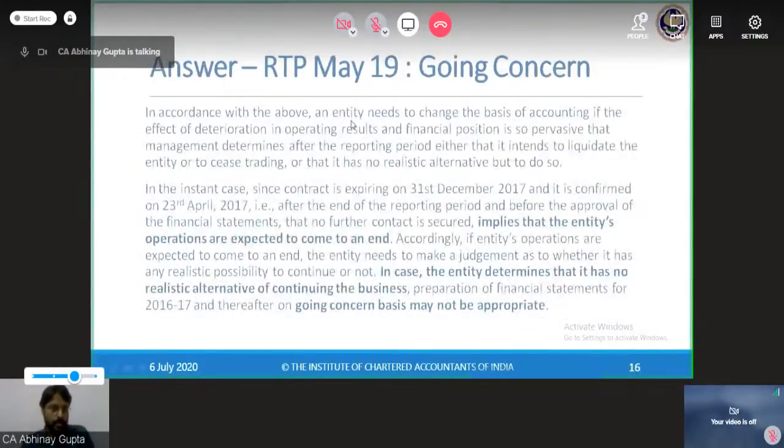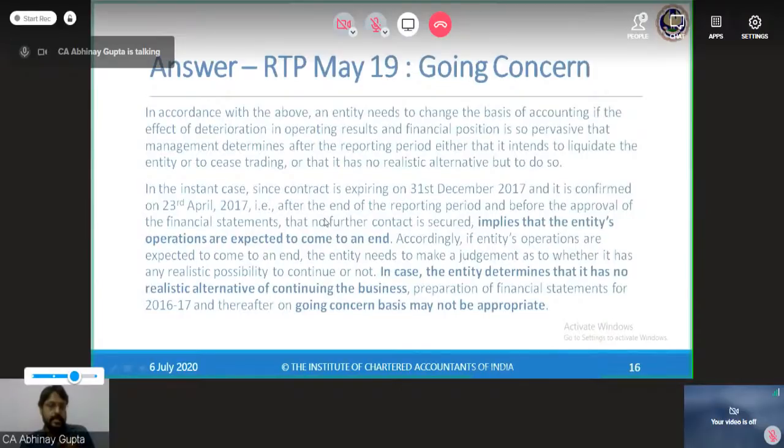So in accordance with the above, an entity needs to change the basis of accounting if the effect of deterioration in the operating results and financial position is so pervasive that management determines after the reporting period either that it intends to liquidate the entity or cease the trading or has no other realistic alternative but to do so.